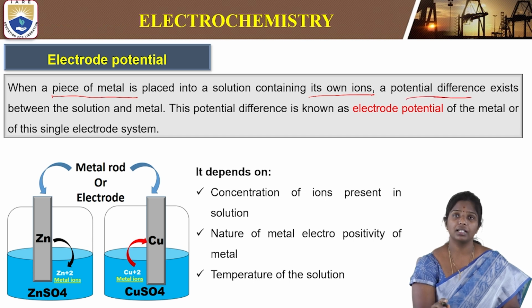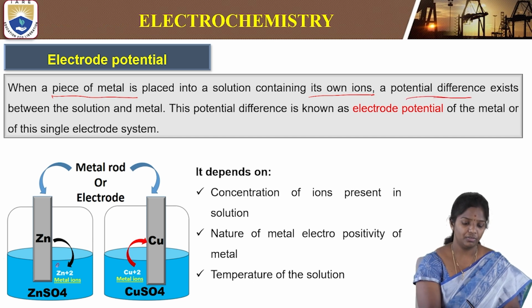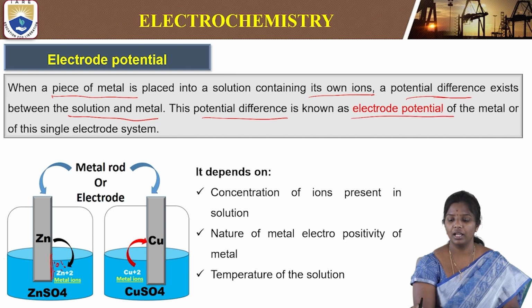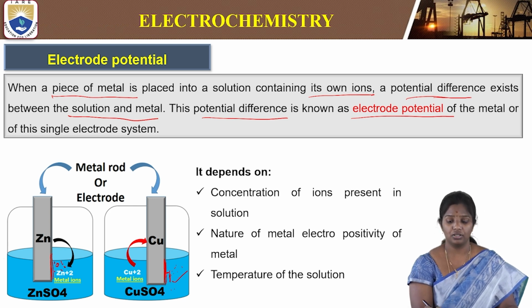Potential difference occurs between the solution, these are the ions, solution and the electrode, or the metal. So this potential difference is called electrode potential. For example, zinc dipped in zinc sulfate, copper dipped in copper sulfate. So copper ions are here, and then there is a copper rod dipped here. The potential difference between the copper rod and the copper sulfate solution is called electrode potential.